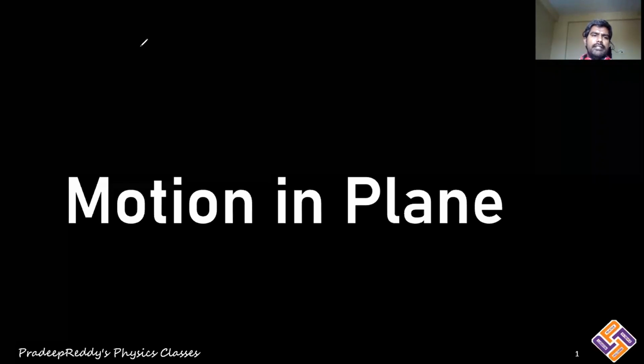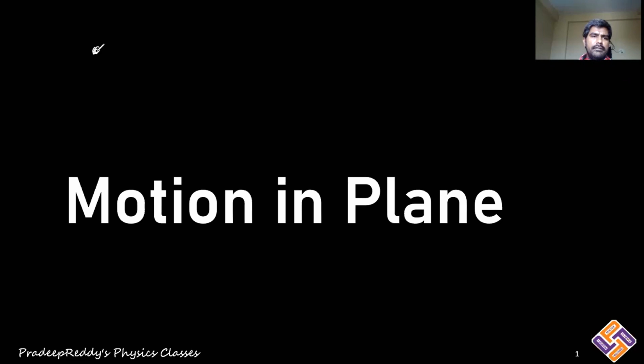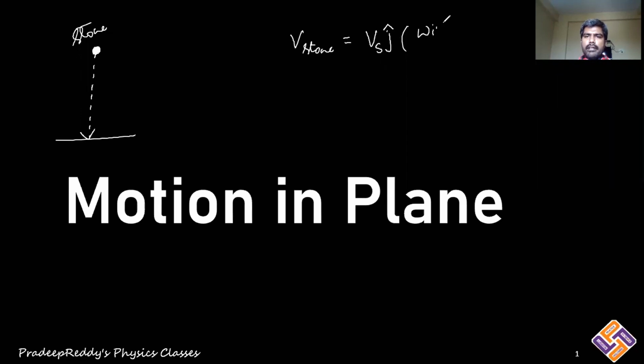Let me take one more example. This is a stone. Instead of a raindrop, you can take any other body. Let me consider this is a stone. This stone is falling vertically down, right? Now, if there is no wind, it would fall vertically down. Therefore I can simply write the velocity of the stone as Vs, as it is purely vertical down, and this is J cap without wind.